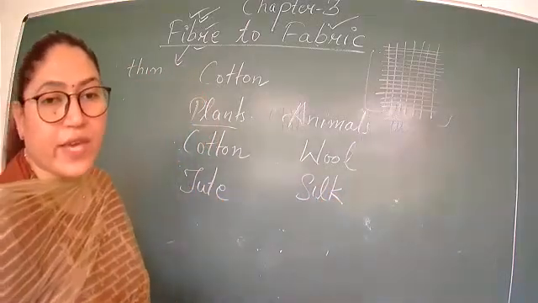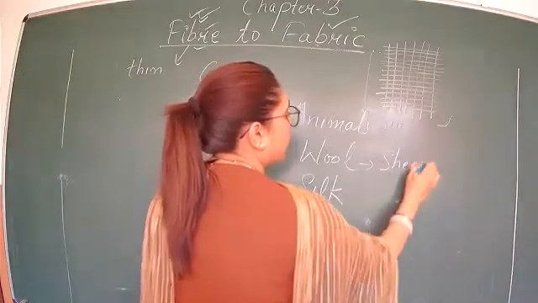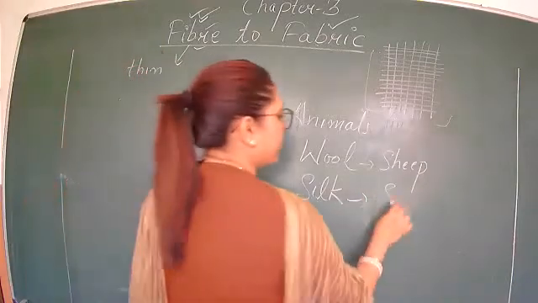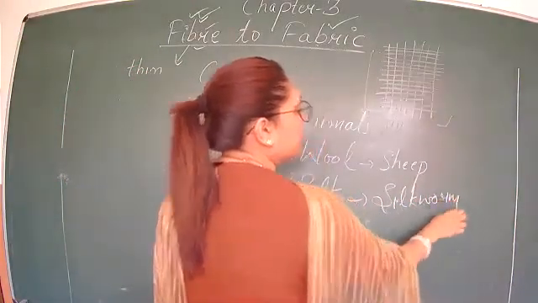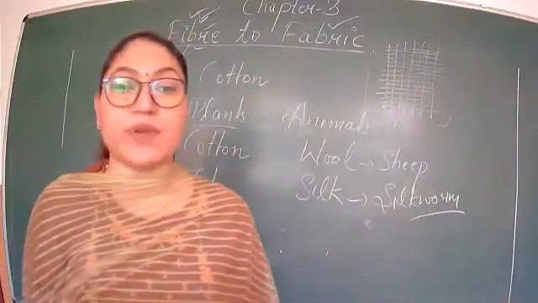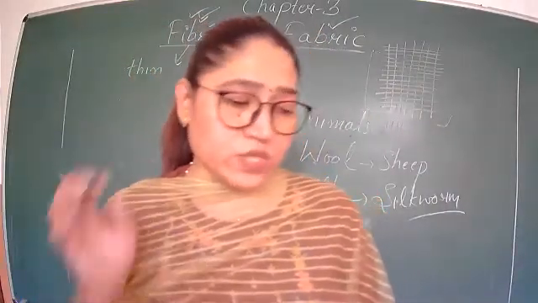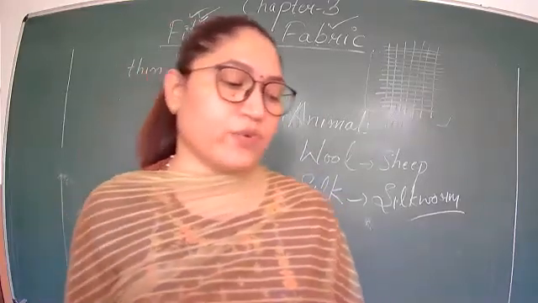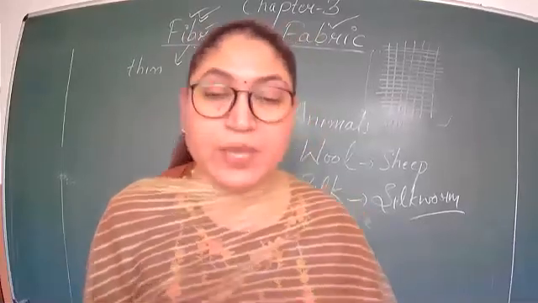Wool we get from sheep and silk we get from silkworm. You know silkworm? A small insect that feeds on mulberry leaves. So now see, the fibers of some fabrics such as cotton, jute, silk and wool are obtained from plants and animals. So then on the basis of this,